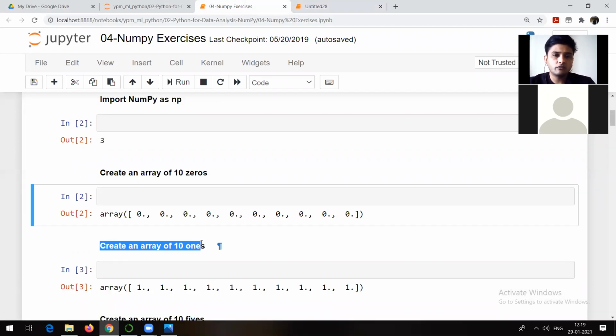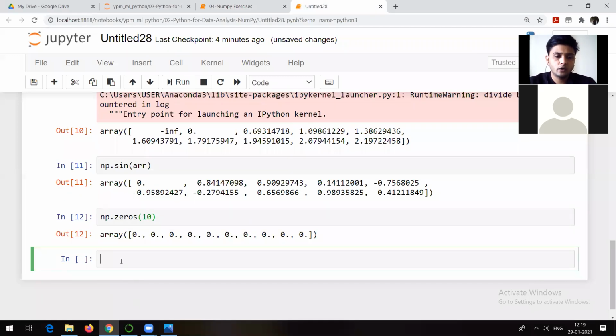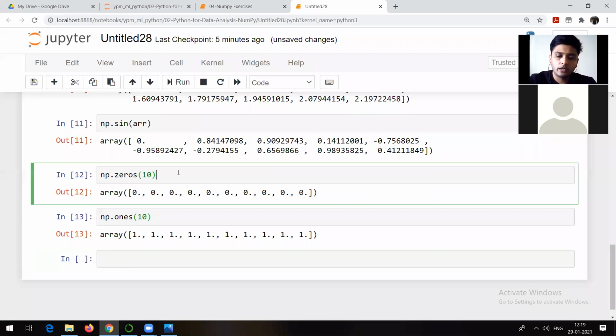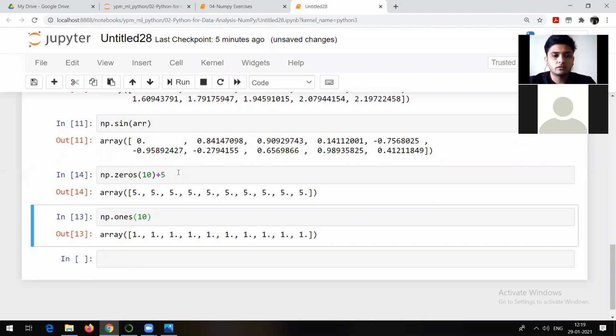Similarly, np.ones(10), right? It is going to give me 10 ones. So there are only zeros and ones. It's not like that if I ask you for 10 5s, there is an np.fives. Nothing is there. You just need to go and you can do it like this. So you will get 10 5s. Or maybe you could have done it like this, multiplication by 5. So you will get the same answer.